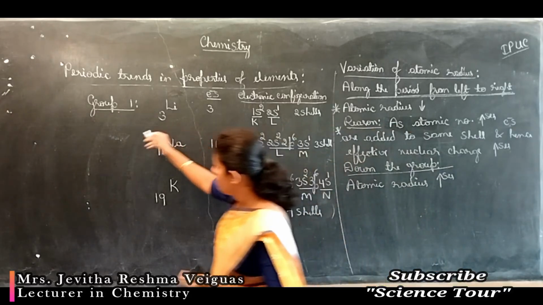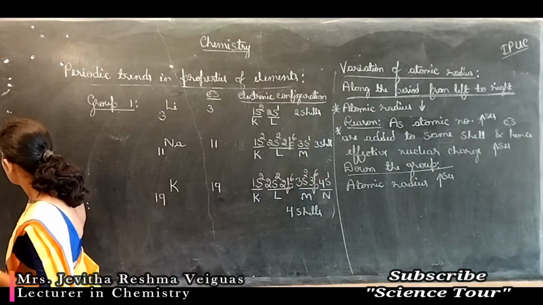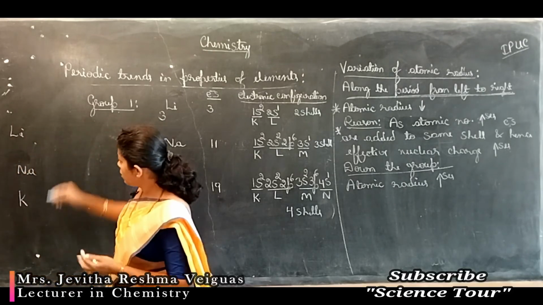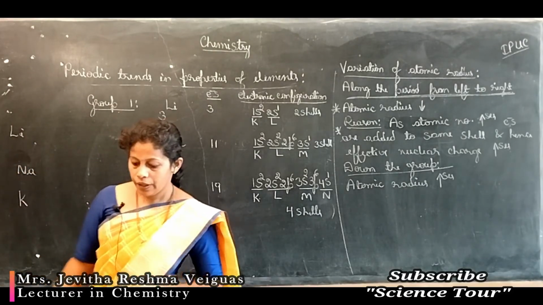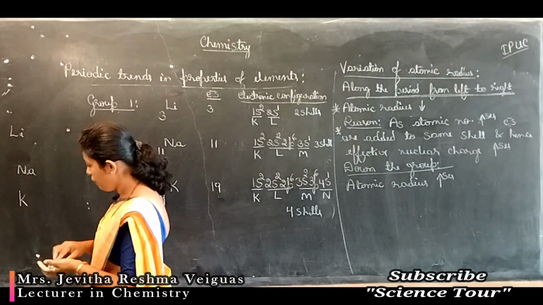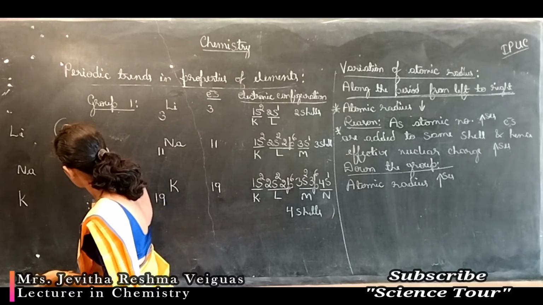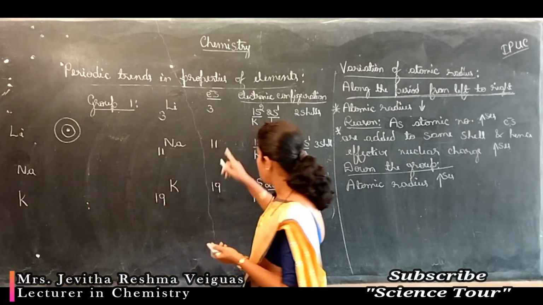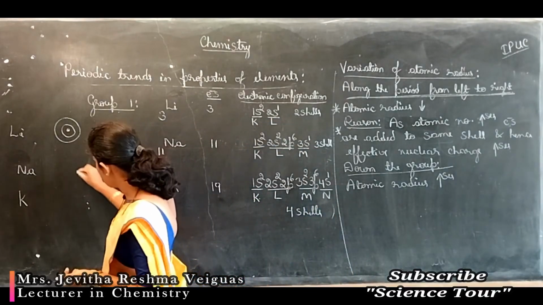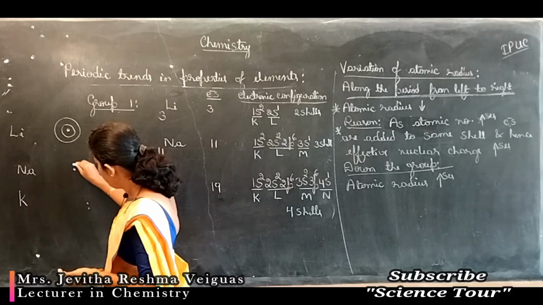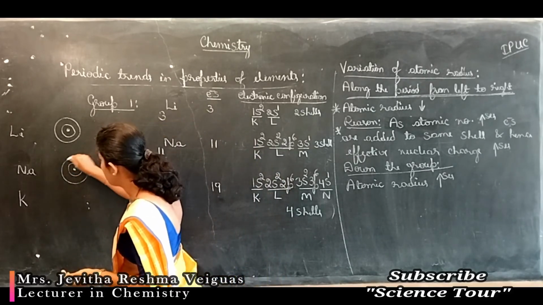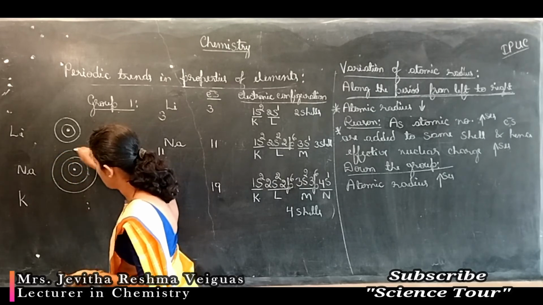I can show it this way. Lithium size, sodium and potassium, I can represent this way. Lithium, if I consider, this is a nucleus around which there are 2 shells. You take sodium, how many shells are there? 3 shells. First shell having 2 electrons, second shell having 8 electrons, third shell having 1 electron.